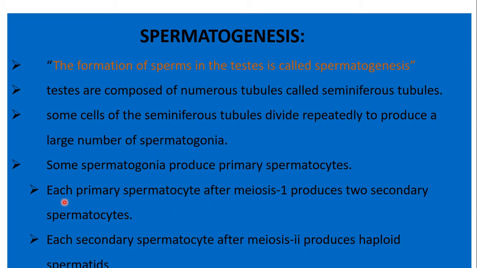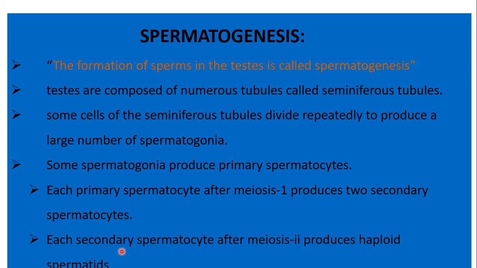Each primary spermatocyte after meiosis 1 produces 2 secondary spermatocytes.